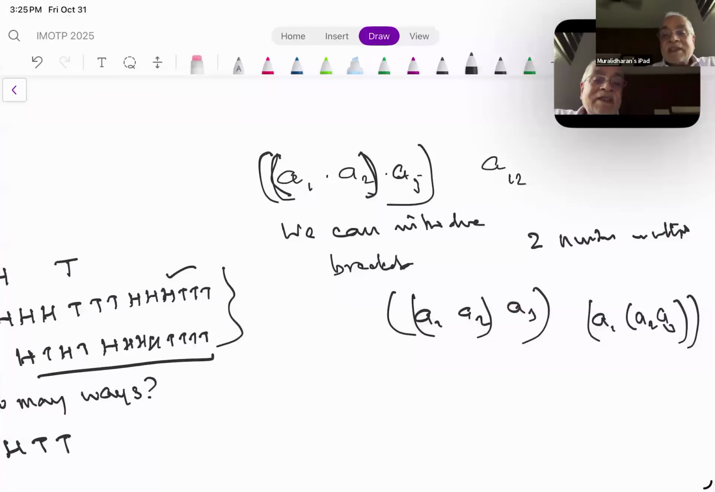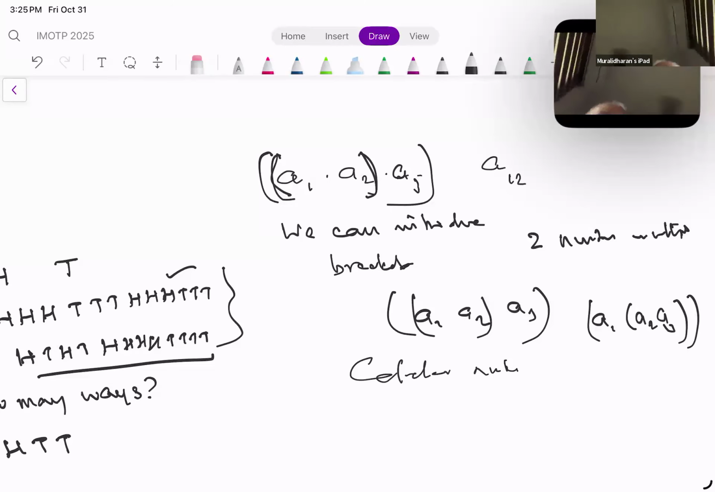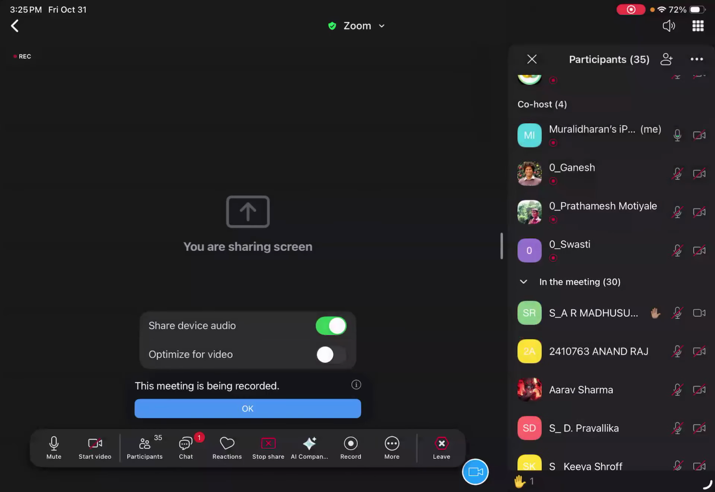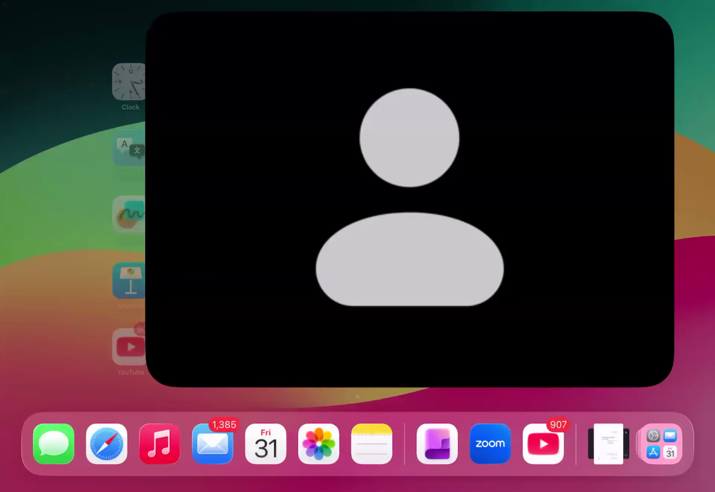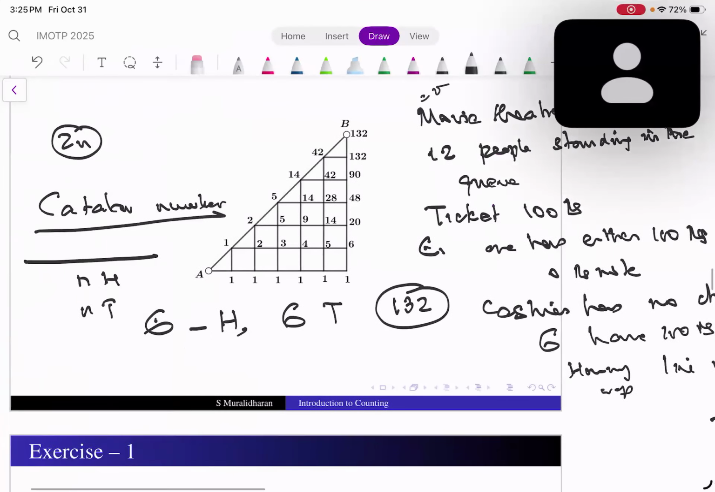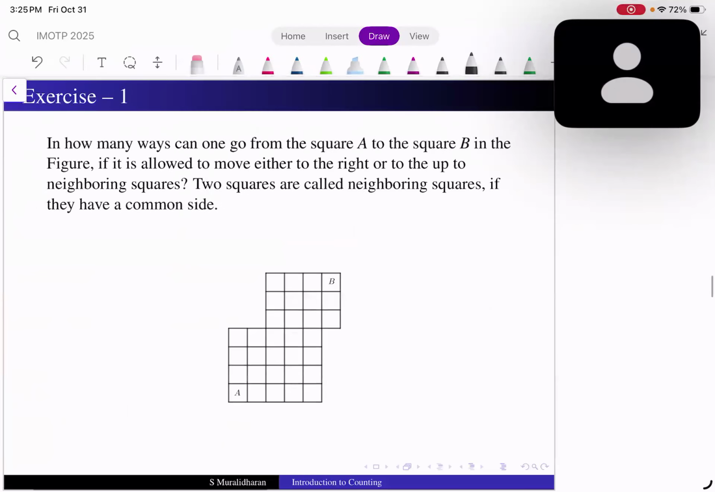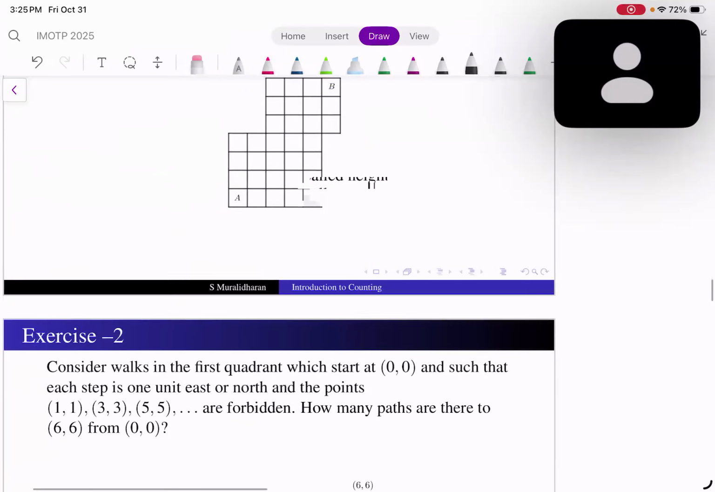So here I have 2 ways of doing this one. This also boils down to Catalan numbers, right? Let me switch off the camera so that I can start writing neatly. This is a nice problem, and we'll come back to it.